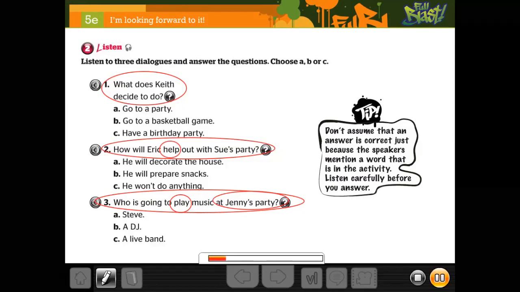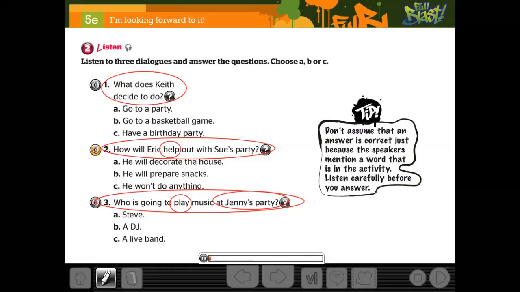Hello? Hi, Keith. It's Lisa. Would you like to come to my party on Saturday? It's going to be a costume party. I'm sorry, but I'm going to a basketball game. Oh, come on. You can go to a basketball game anytime. My birthday is only once a year. You're right. It's just that my brother is playing, you see, and I promised him. Okay, don't worry about it. Sorry. Have a nice birthday party.